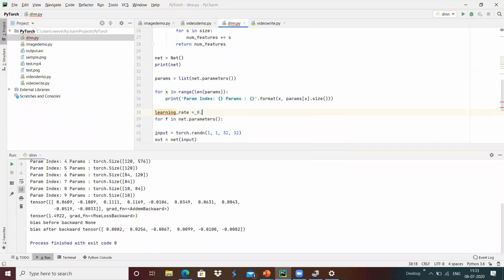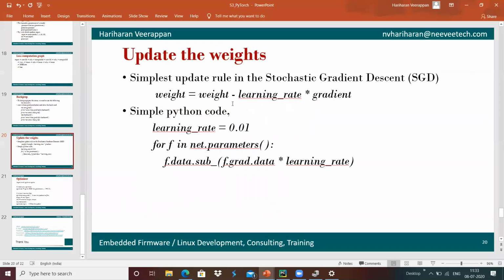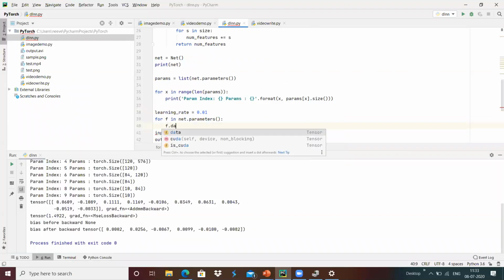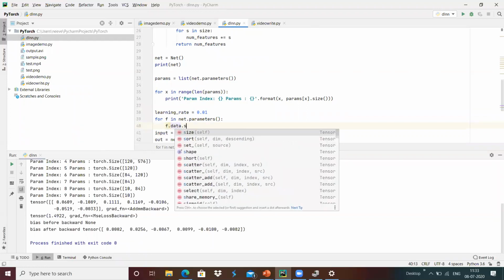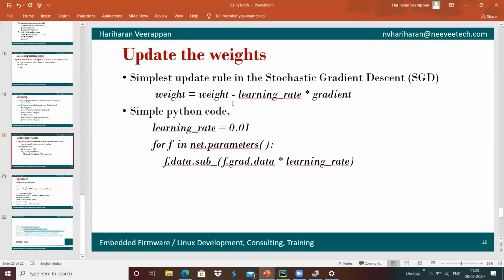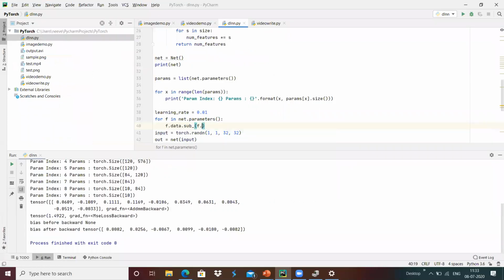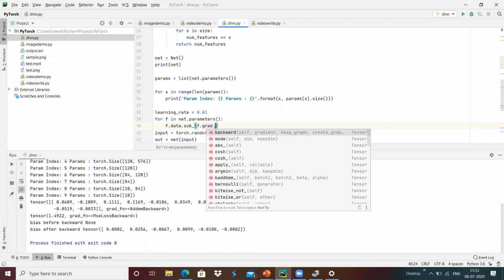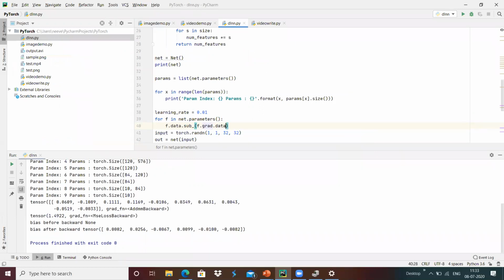I'm going to define 0.01, and then f.data.sub_ over here, subtracting from the data f.grad.data times the learning rate.